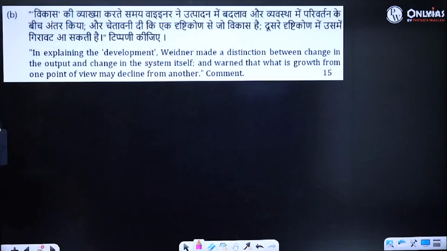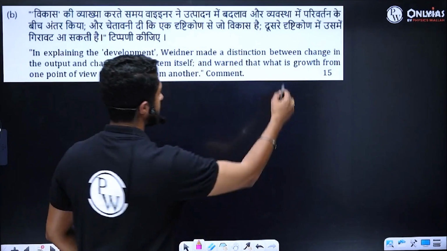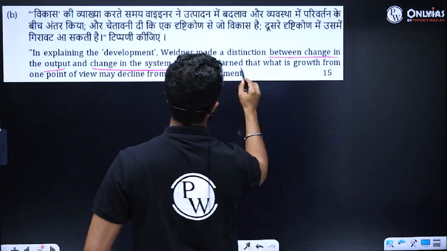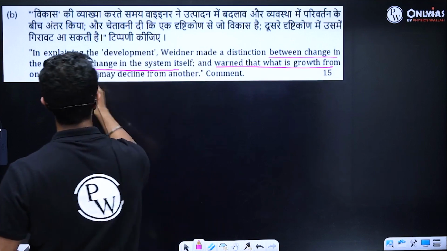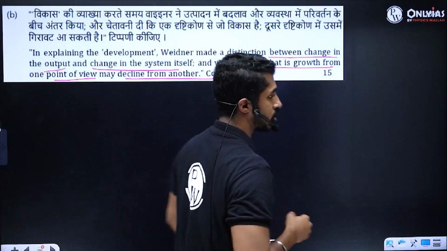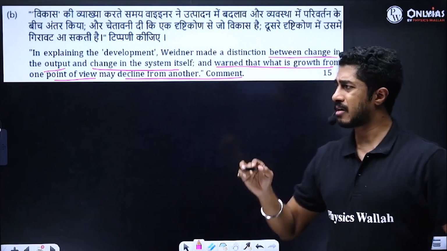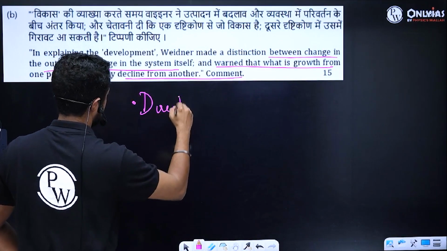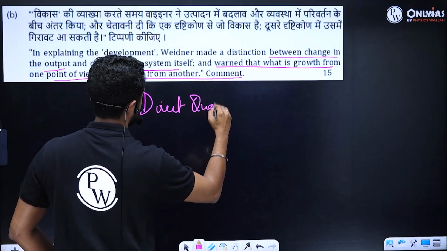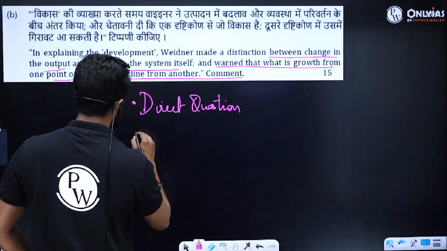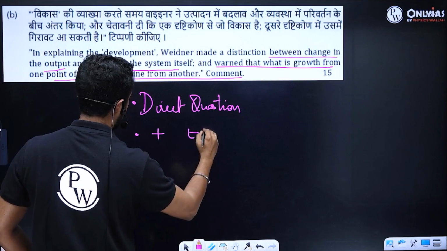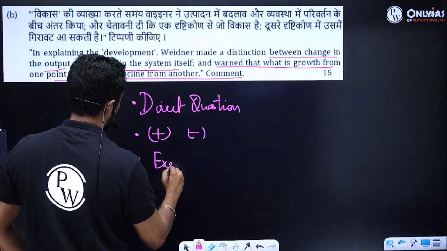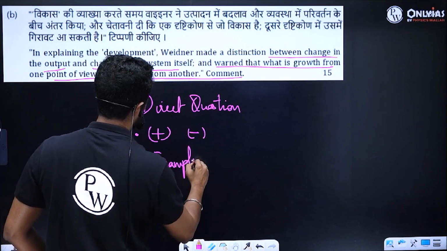In explaining the development, Weidner made a distinction between change in the output and change in the system itself, and warned that what is growth from one point of view may decline from another. Comment. So here basically this is again a direct question, where you have to explain both the positive and the negative. A 15 marker. So goes without saying, you need to put up the right amount of examples.